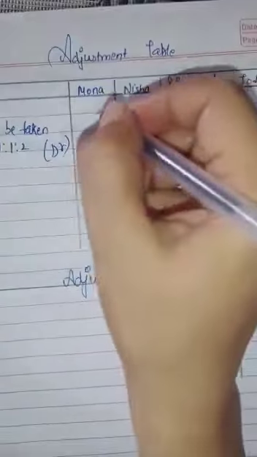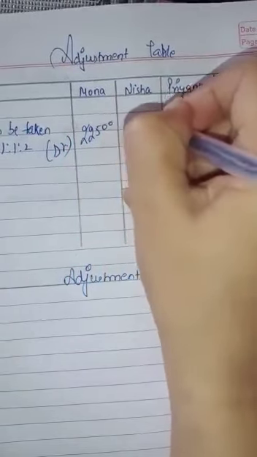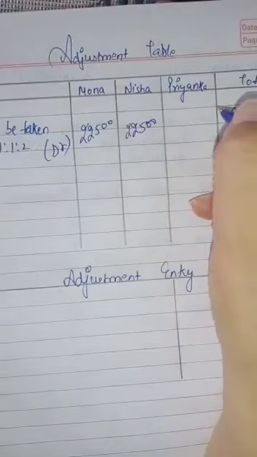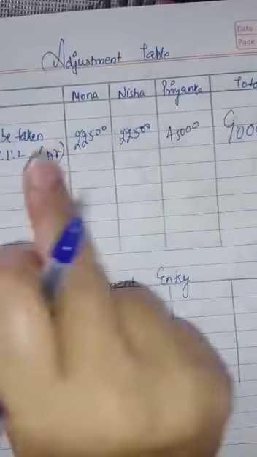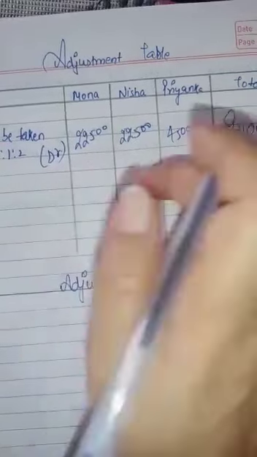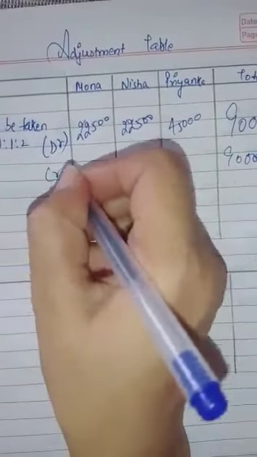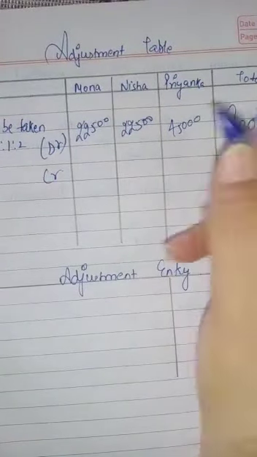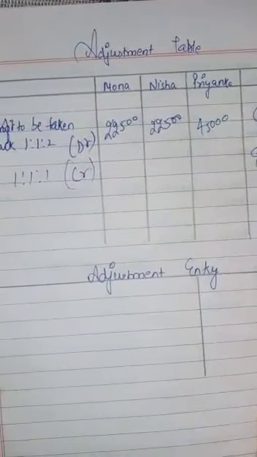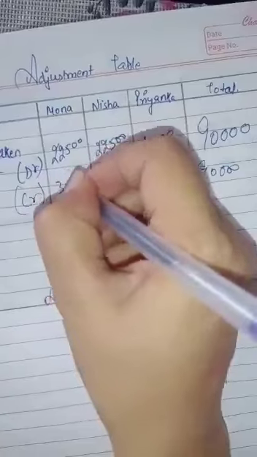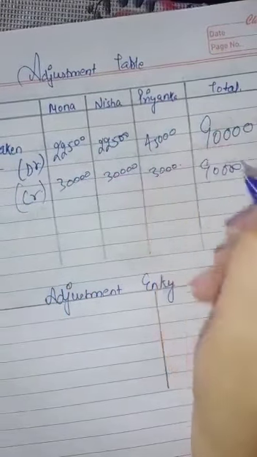That means 22,500, 22,500 and 45,000. This was to be taken back because it was distributed wrongly. Now we have to distribute this 90,000 in equal proportion. It will be credited among the partners in equal proportion, 1:1. That means 30,000, 30,000 and 30,000.